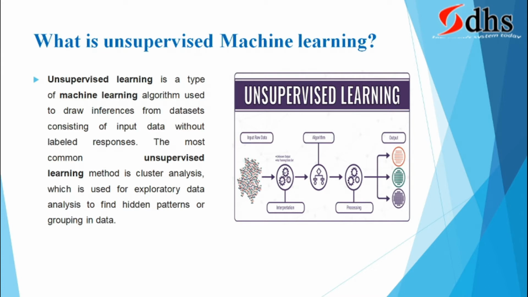Once we have clustered that data into 3 groups, then we can give it to the supervised learning. In the supervised learning, with labels, the data will be processed and it will develop a trained model. Then you can give one face, and it will tell whether it belongs to an Indian, American or African. It will be able to label. That is supervised learning. Now, unsupervised learning is used to group that data into clusters, that is cluster 1, cluster 2, cluster 3. For that purpose, we are going to use unsupervised learning.